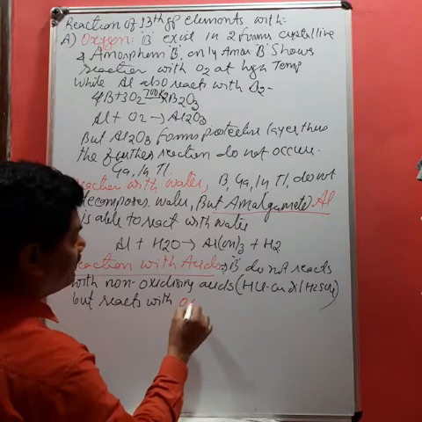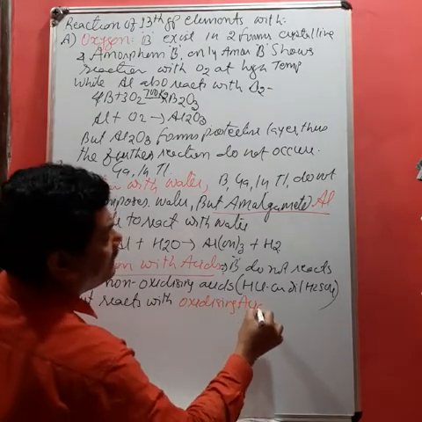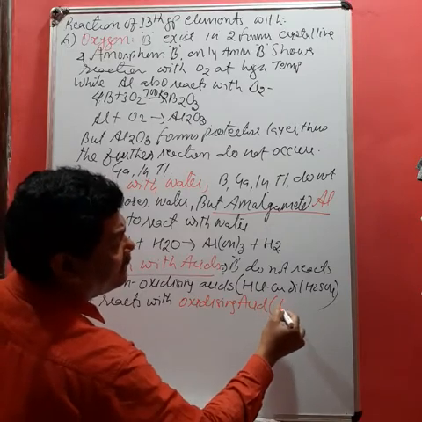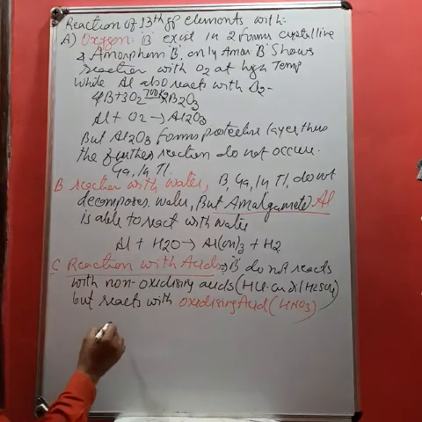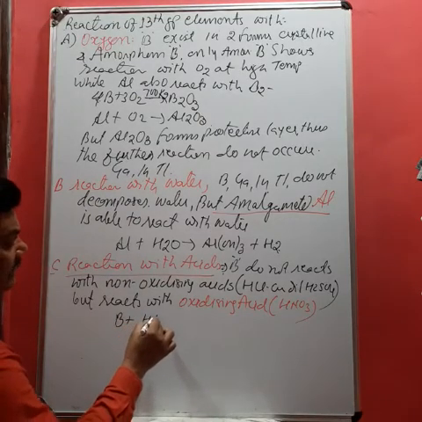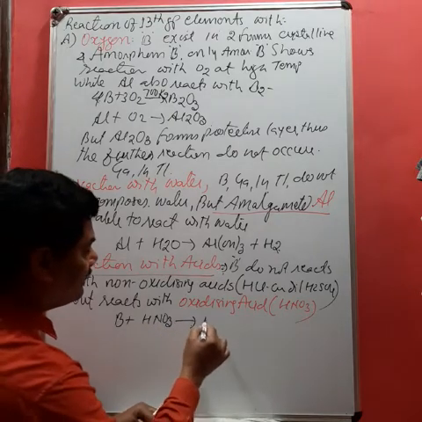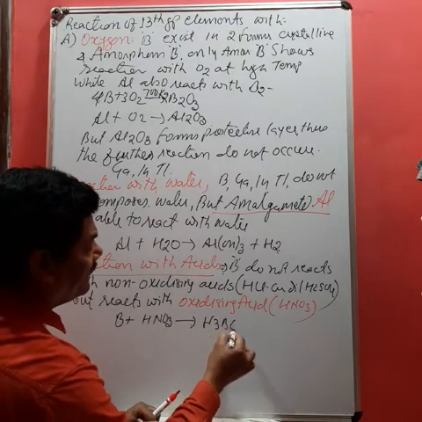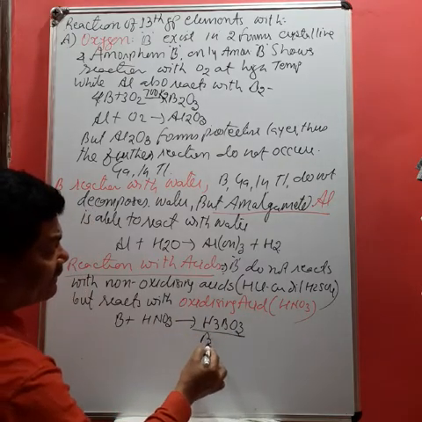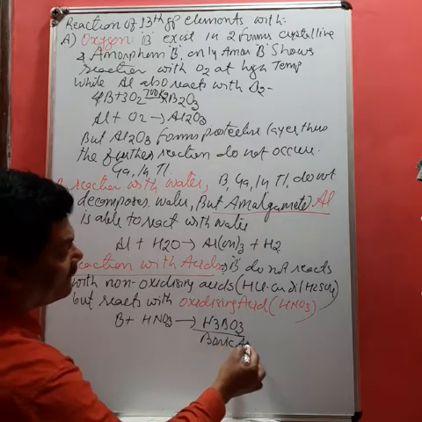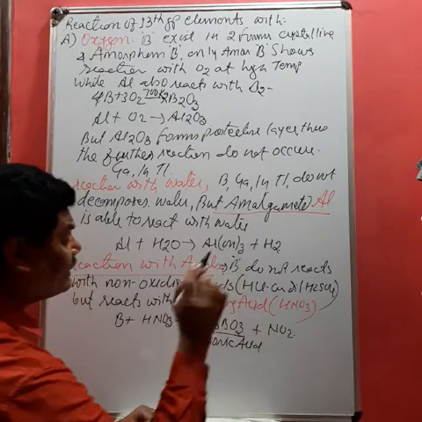Now, what are oxidizing acids? This is nitric acid, HNO3. Like boron plus HNO3 nitric acid, it forms H3BO3, which is called boric acid, and also releases nitrogen dioxide gas.